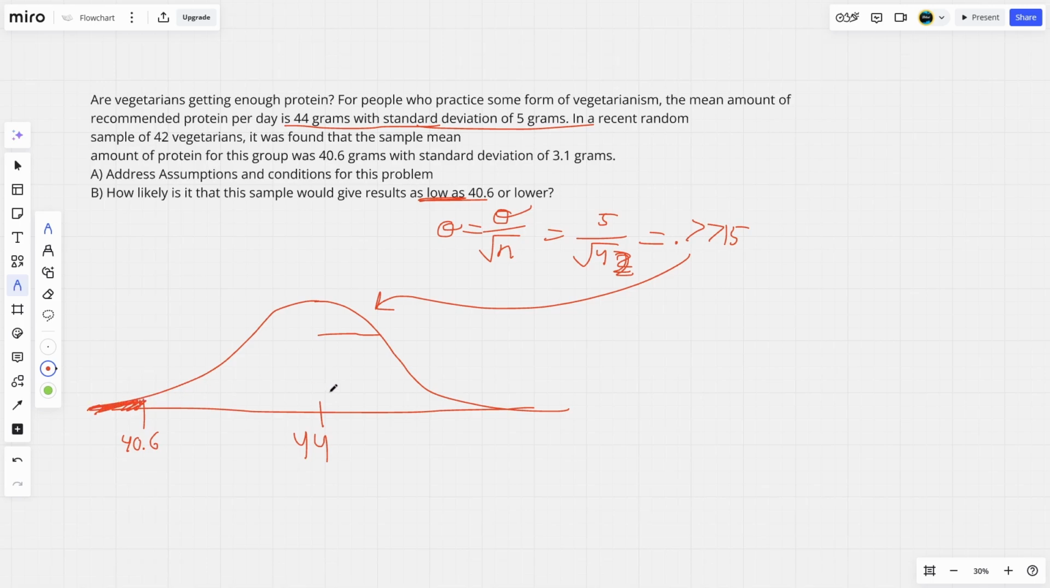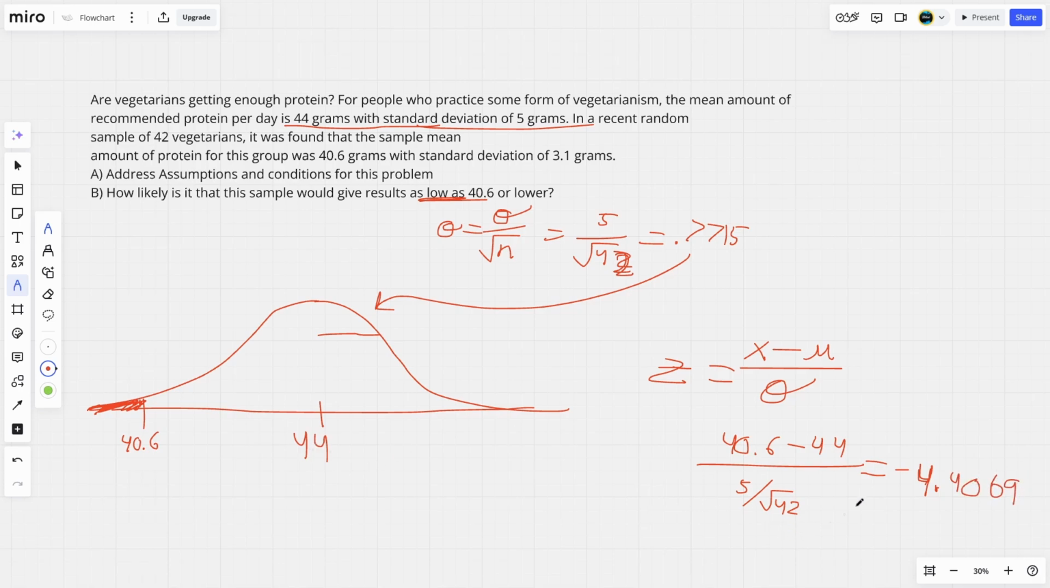Now, to get our z-score, to find out what this actually is, we want to go back to this equation. Z is equal to x minus mean over standard deviation. And we plug in our values here, so we'll get 40.6 minus 44 divided by 5 over root 42. And this should come out to negative 4.4069.